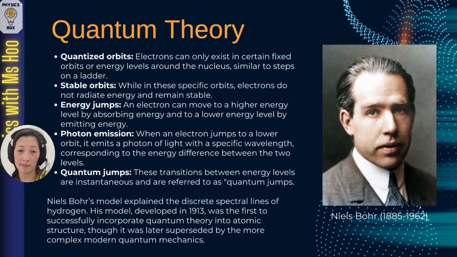There can be energy jumps. An electron can move to a higher energy level by absorbing energy or to a lower energy level by emitting energy. In terms of photon emission, when an electron jumps to a lower orbit, it emits a photon of light with a specific wavelength corresponding to the energy difference between the two levels. These transitions between energy levels are instantaneous and are referred to as quantum jumps. Niels Bohr's model explained the discrete spectral lines of hydrogen.